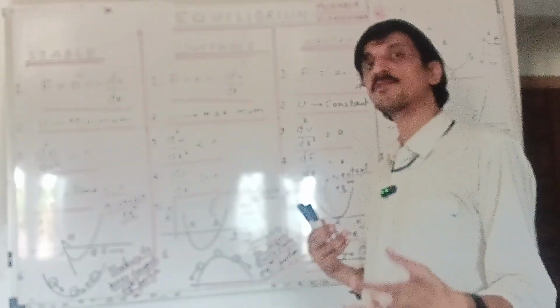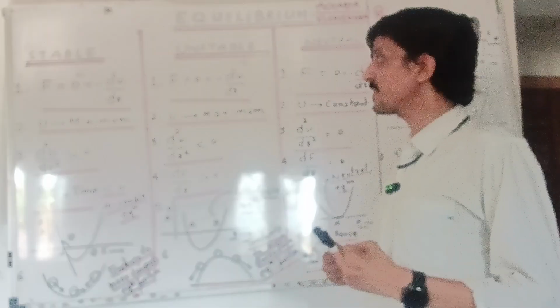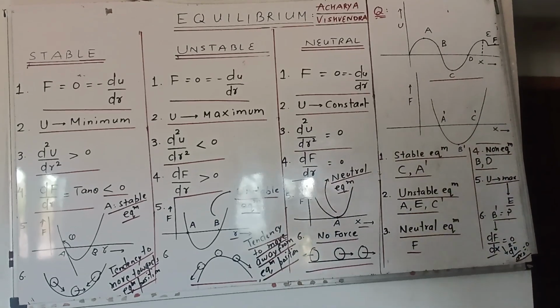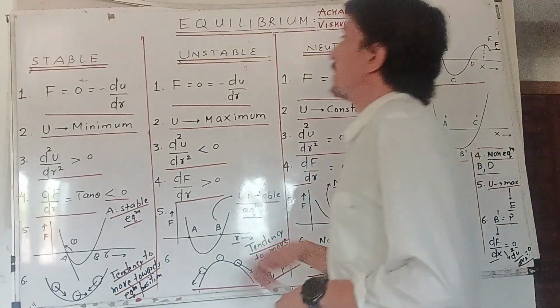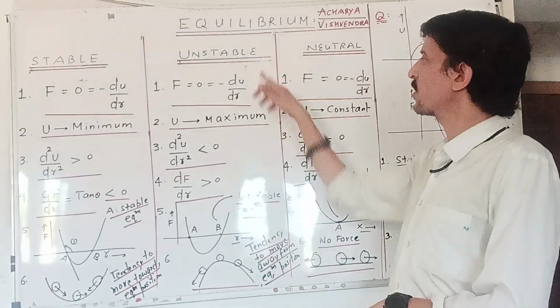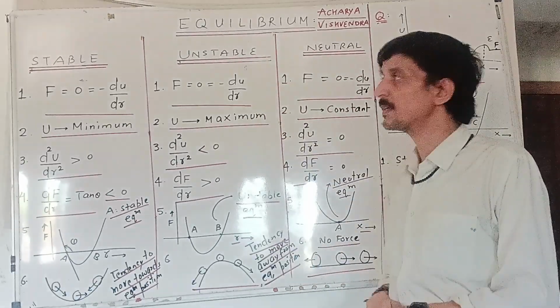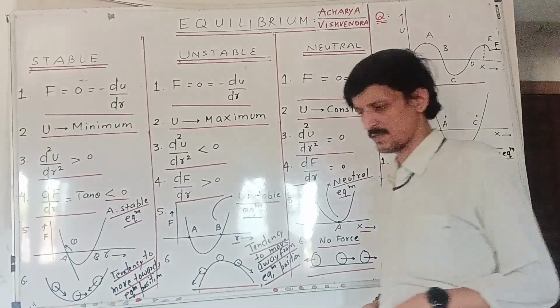Life is nothing but a process of energy transformation from one form to another. So, in case of stable equilibrium, potential energy is minimum. For unstable equilibrium, it is maximum. And for neutral equilibrium, potential energy is constant.